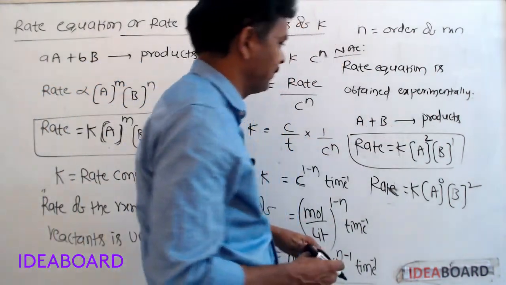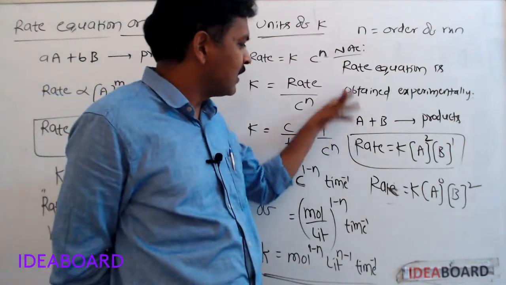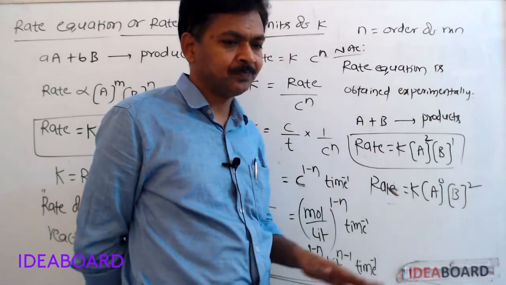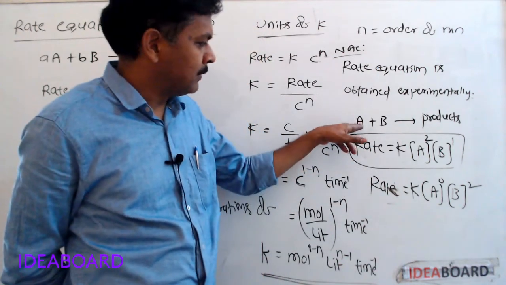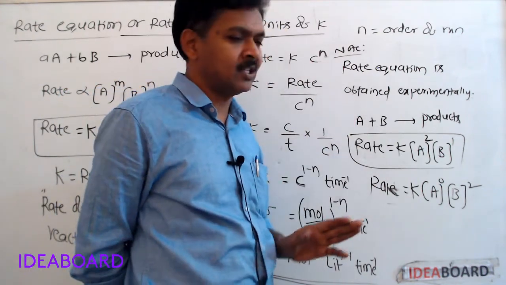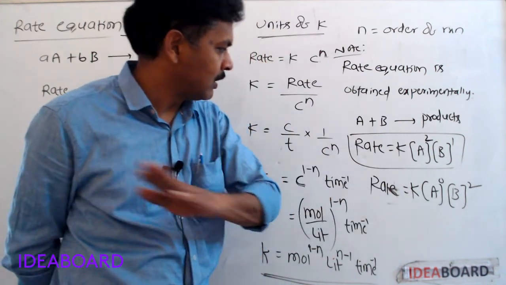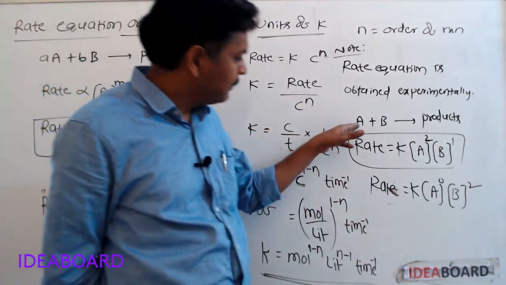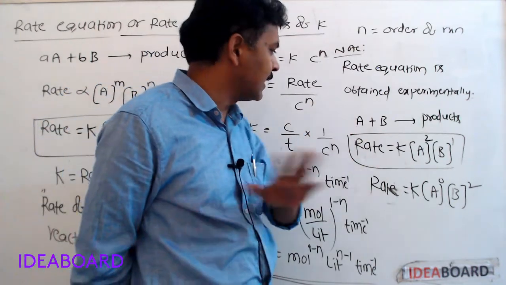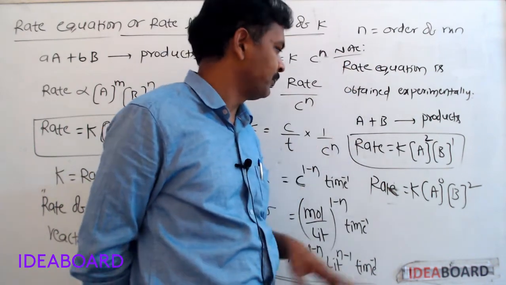In the same reaction, if the rate of reaction does not depend on A concentration and B concentration, then order is 0. Suppose if A concentration is doubled, there is no change in the rate of reaction. If A concentration is tripled, even then there is no change in the rate of reaction, which means order of reaction with respect to A is 0.